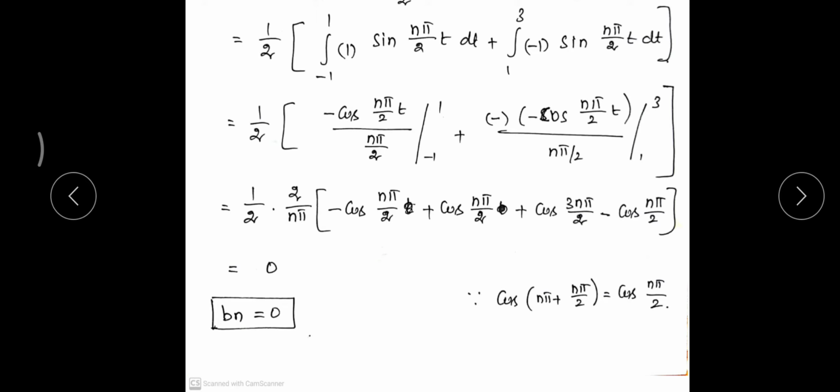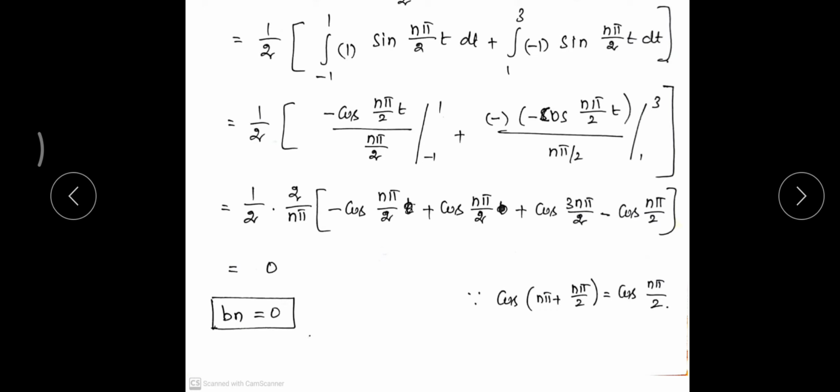If I substitute the upper limit, this is cos n pi by 2, minus of minus becomes plus, and if I substitute minus 1, that produces cos of minus n pi by 2, which is nothing but cos of minus theta, that is once again cos theta. So simply it will become cos n pi by 2. And there is a minus here, and this also another minus. This minus and minus become plus. Now substitute: cos 3 n pi by 2 minus cos n pi by 2. This cos n pi by 2 and this cos n pi by 2 will get cancelled.